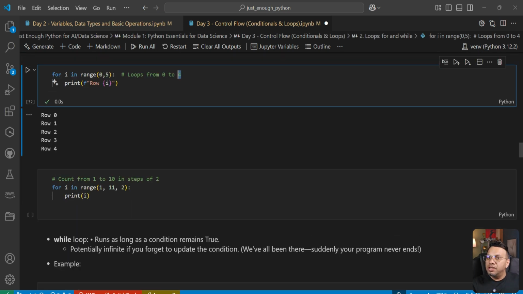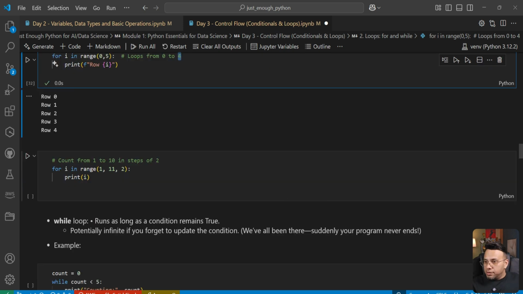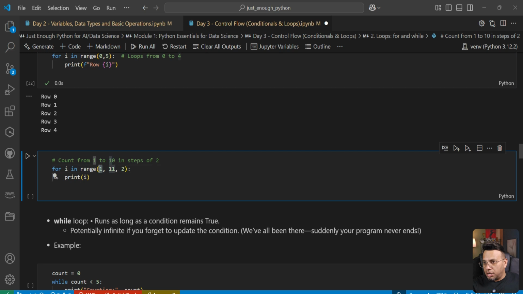Now here we loop through each number starting from 0 to 4. What if you want to skip a few numbers, or what if you want to only print odd numbers or even numbers? There is a way. Using the same range class, you can say that start from 1.